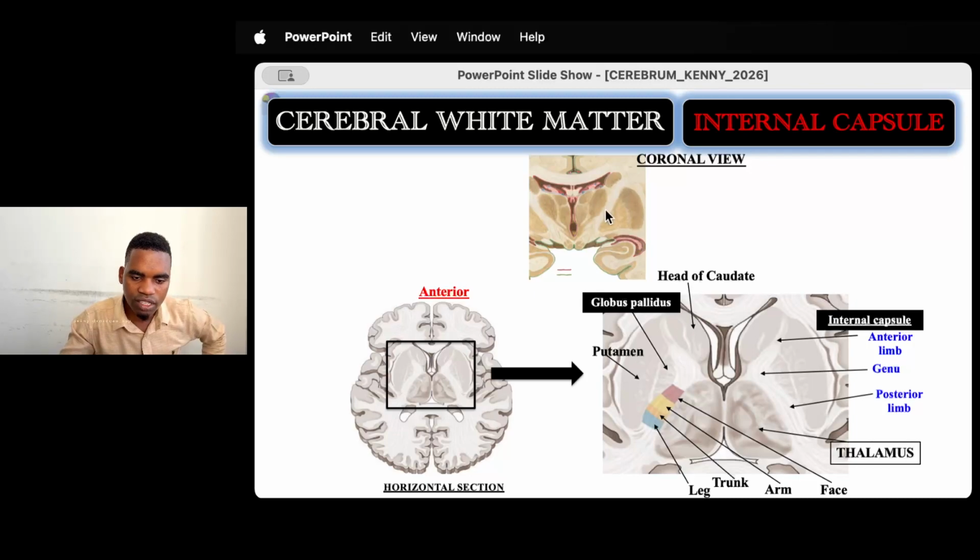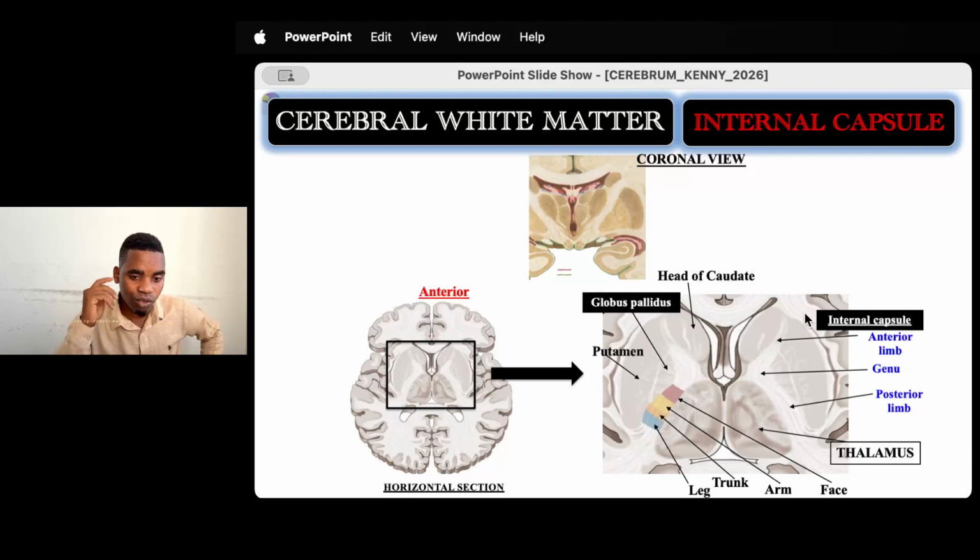When you cut the brain in this section, this is what you will see. And the internal capsules, you see they are projecting inward, like going to meet each other. But this is only in the coronal section. And remember, this is the corpus callosum. So this is the internal capsule, this is the internal capsule, this is the corpus callosum, this is the projectional tract.